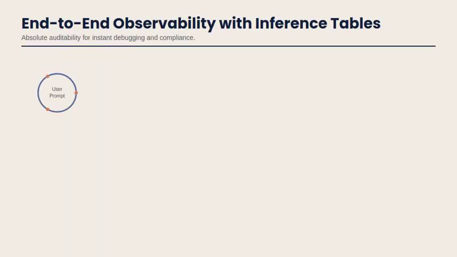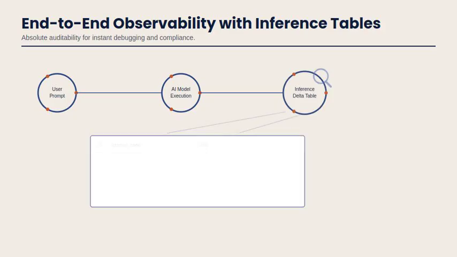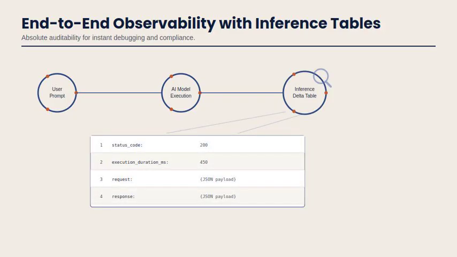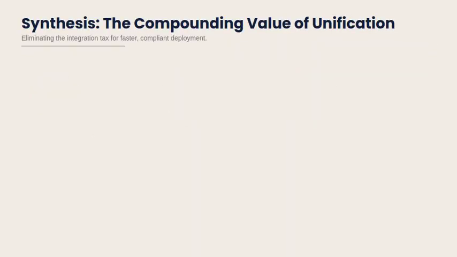End-to-end observability is achieved through inference tables. Every interaction, from user prompt through AI model execution, is automatically logged to an inference Delta table. Each record captures the status code, execution duration, the full request payload, and the response, giving absolute auditability for instant debugging and compliance.